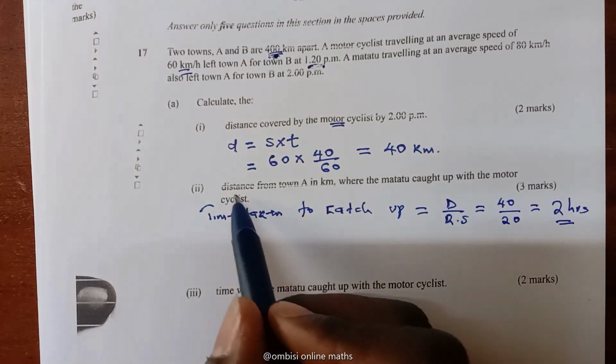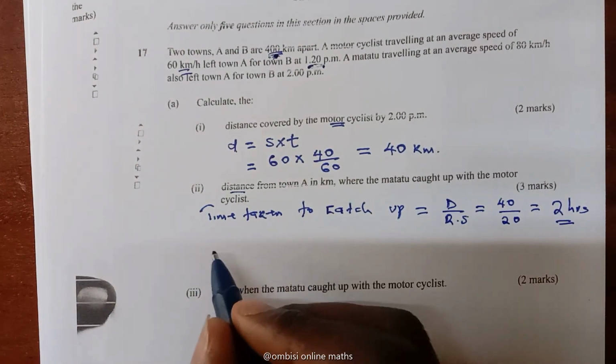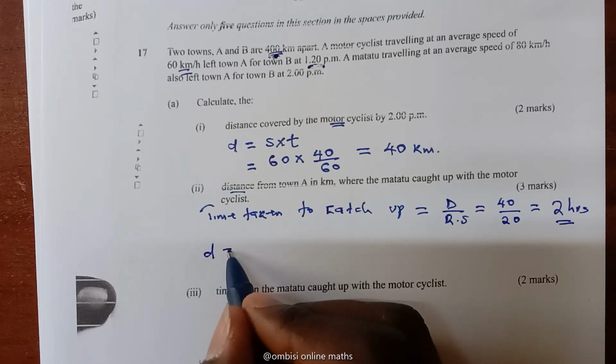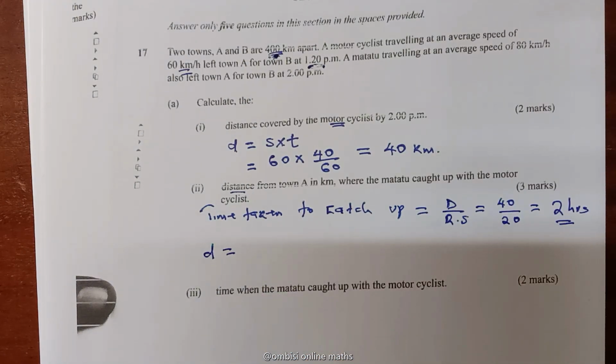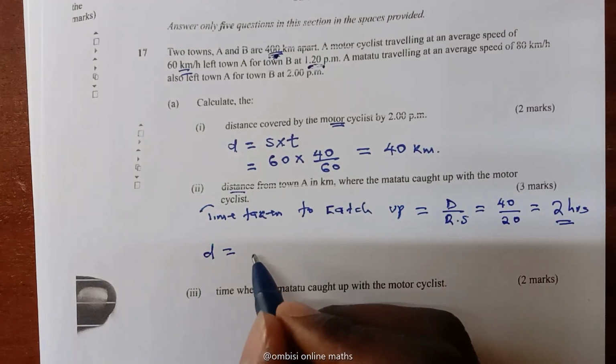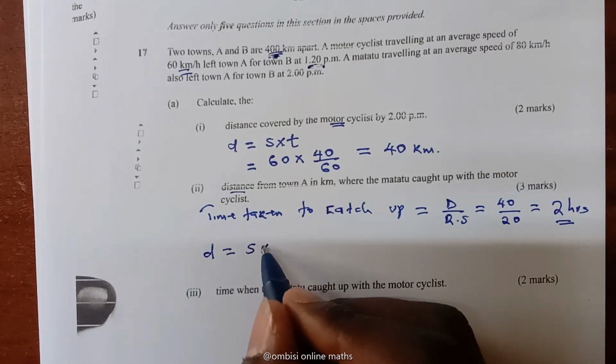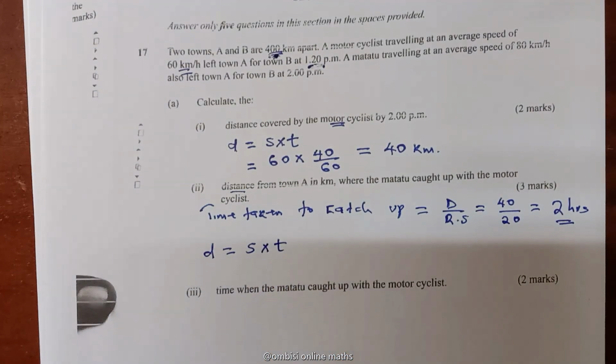So it requires the distance. For us to calculate the distance of the matatu at the time it caught up with the motorcyclist, you know the distance equals speed times time.